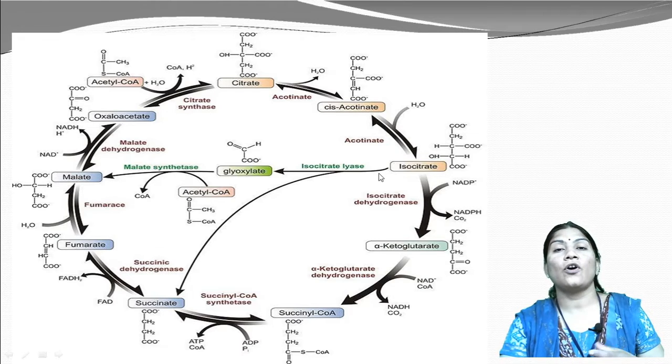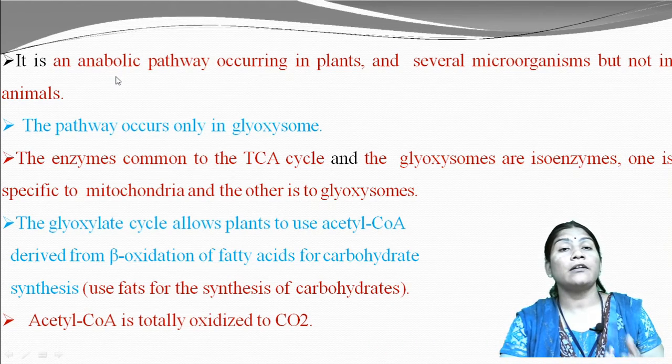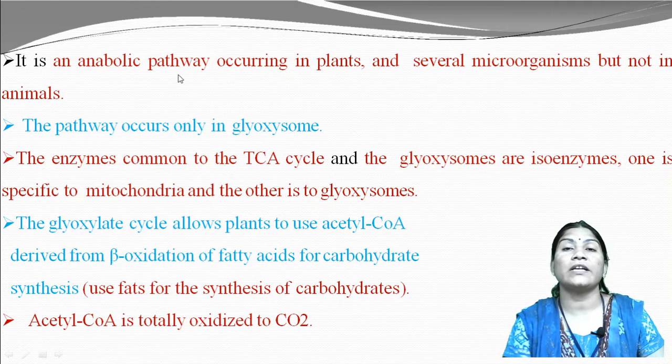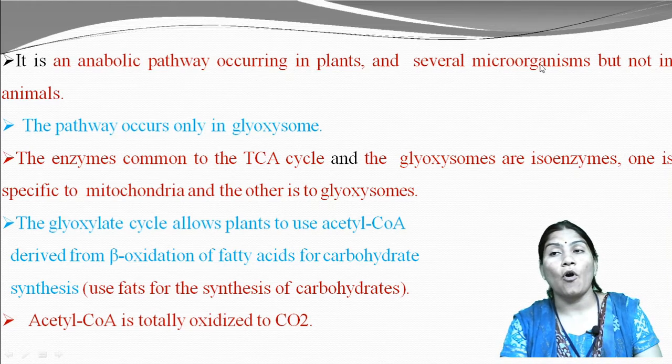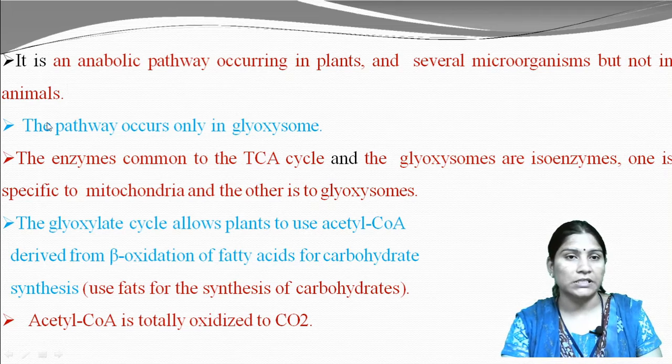The enzymes present in the glyoxysomes, that is isocitrate lyase and malate synthetase, always play an important role in the conversion of succinate molecules into sugar molecules. So it is an anabolic pathway occurring in plants and several microorganisms, but it is not present in animals. The pathway occurs only in the glyoxysomes.